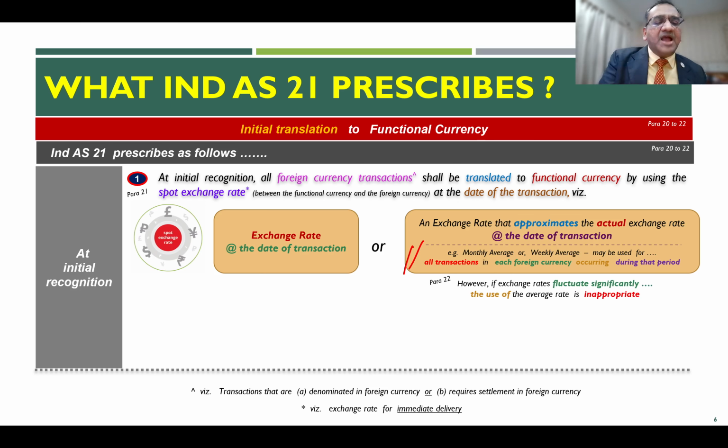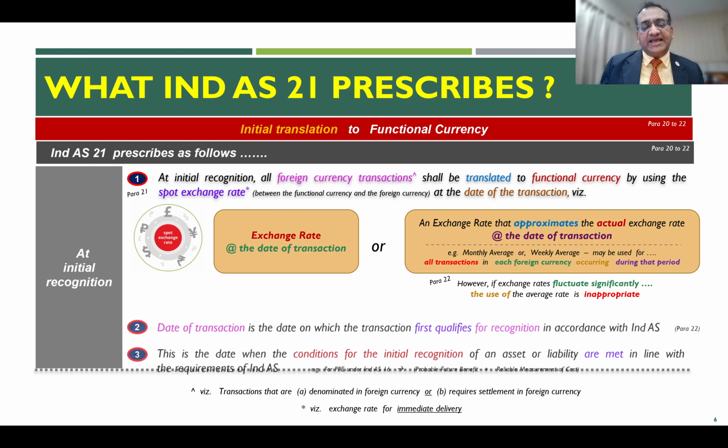But generally, most of the entities would be using average rates, let's say monthly averages or weekly averages, provided the exchange rates do not fluctuate significantly. But net what we are saying is, when you have a monetary item like a loan, debtors, creditors, which are denominated in foreign currency, then on the day of transaction, or possibly the average rate between the two currencies, is what you would be using to record such foreign currency transactions